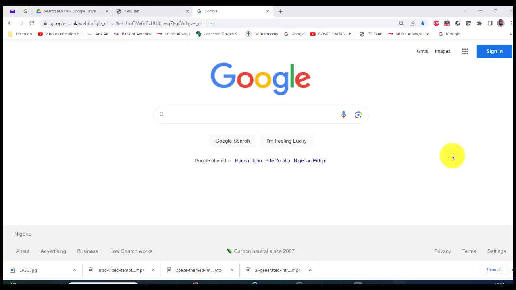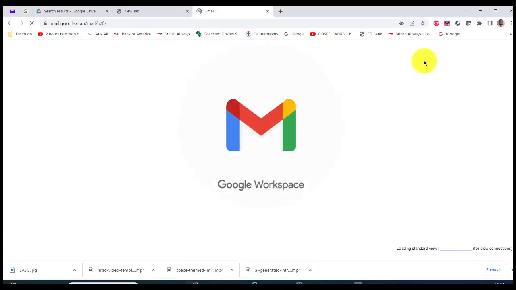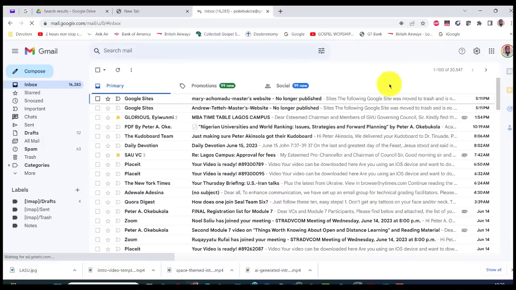Yeah, the way to know is if you go to Google and you have a Gmail account, you are good. A Gmail account will show that you have a Google account. And you can see from here, you can see Google account. So the first thing to do is for you to check that you have a Gmail account. Of course, I don't need to check. If you have, you have. So like now, this is my Gmail account, and then you can go ahead and do the next thing.